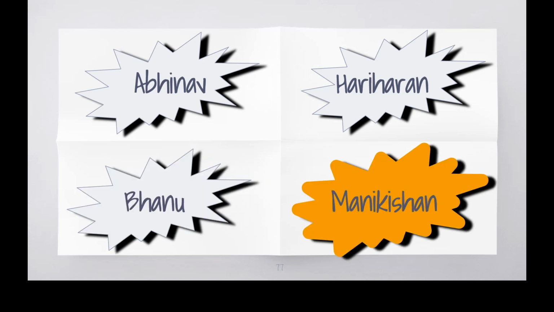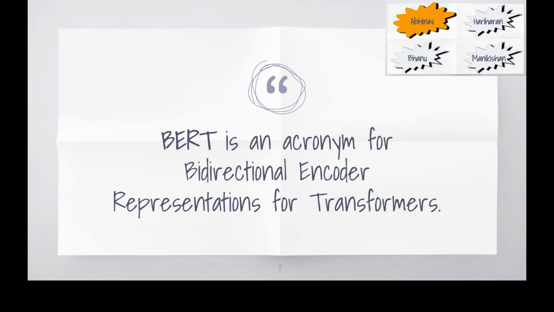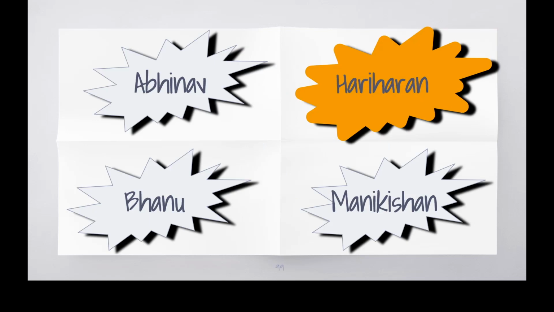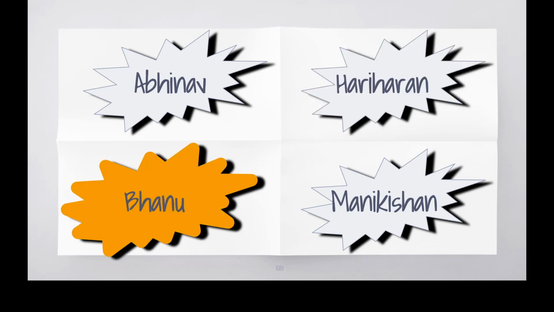Oh, I have not heard about that before. Could you tell me more about it? BERT is an acronym for Bidirectional Encoder Representations from Transformers. Whoa, that was really intimidating. I couldn't understand a single word. Could you please elaborate? Okay, let's take it one step at a time. You do know about bidirectional LSTMs, right?